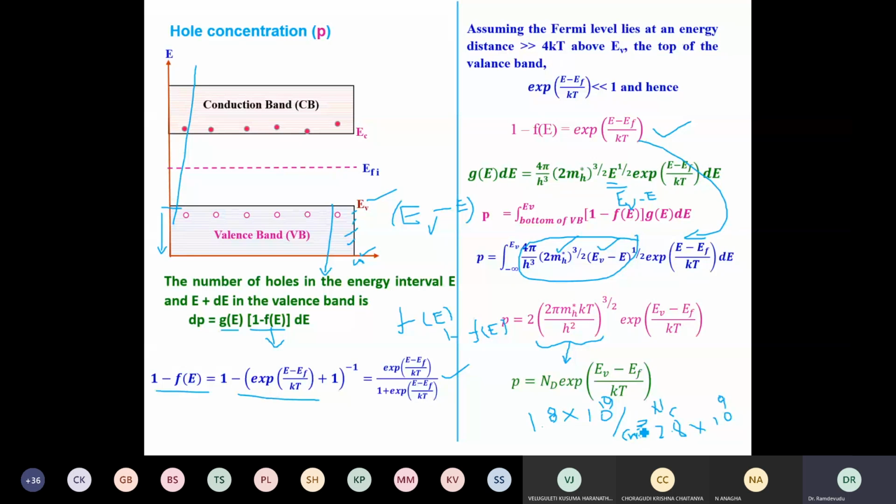Okay. So I stop here for today's class, and we have now seen the expression for electrons and the expression for holes.